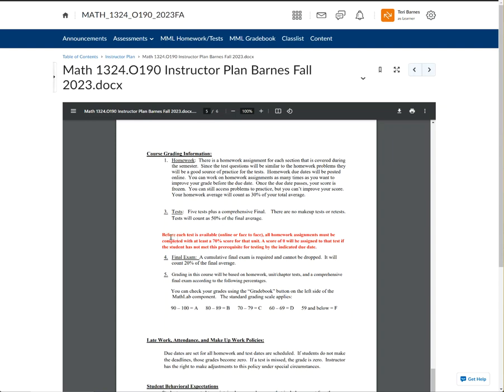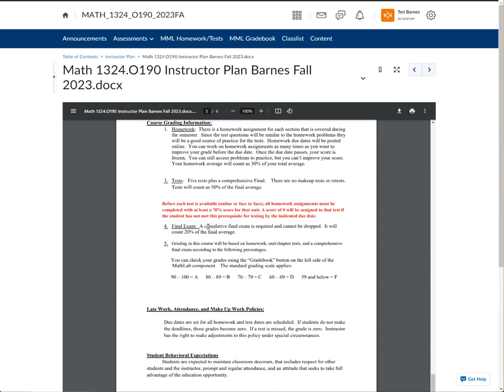And this red is important. Before each test is available, online or face-to-face, you have to have completed all the homework with a 70 at least on each section. So you have to pass your homework before the test will open for you. Final exam is cumulative, and it counts 20% of your grade. So that is basically how the grading goes.